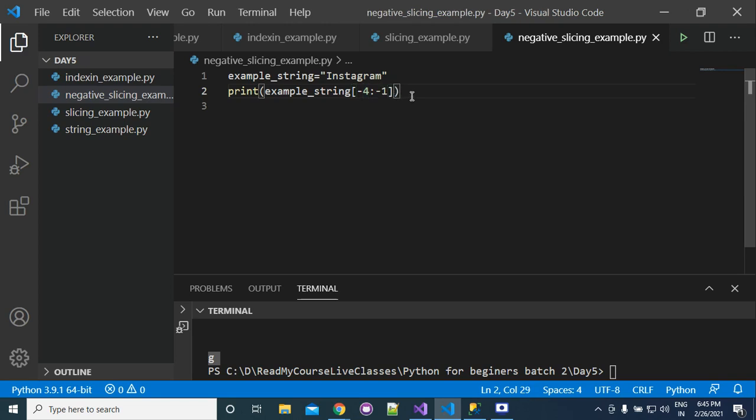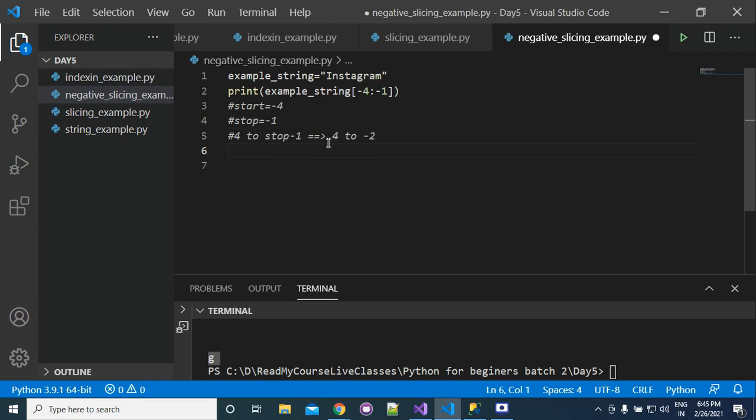Okay. So now you can see that in this case, the start value will be what? -4. Stop value is what? -1. So we will get the value from -4 to stop -1. So what is stop -1? That is equivalent of what? -2.